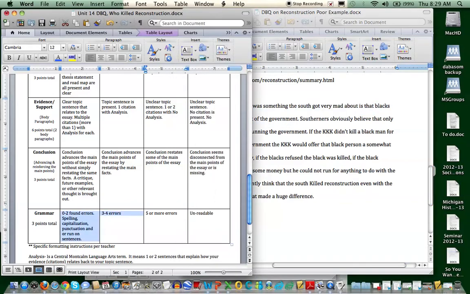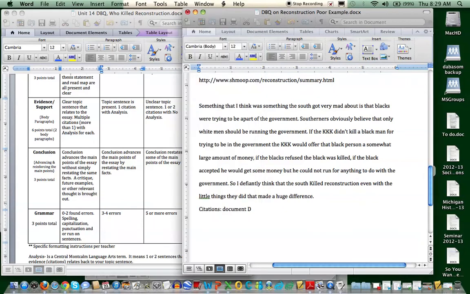Right now, this person is definitely in this 3 to 4 errors. This is a difficult paper to understand. Southerners obviously believe that only white men should be running the government. If the KKK didn't kill a black man for trying to be in the government, the KKK would offer that black person a somewhat large amount of money. If the blacks refused, the black was killed. If the black accepted, he would get some money, but he could not run for anything to do with the government. Run on.